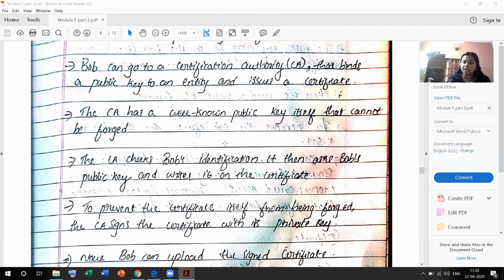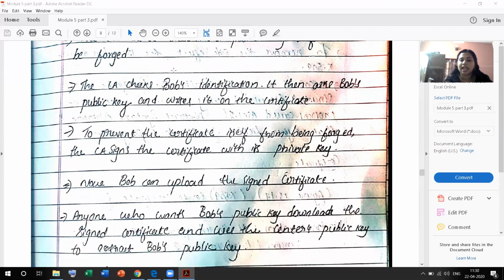To prevent the certificate itself from being forged, the CA signs the certificate with its private key. Same as the trusted sender signing with its private key, the certification authority signs the certificate with its private key. Now Bob can upload the signed certificate. Anyone who wants Bob's public key downloads the signed certificate and uses the CA's public key to extract Bob's public key. Same as the controlled trusted sender.